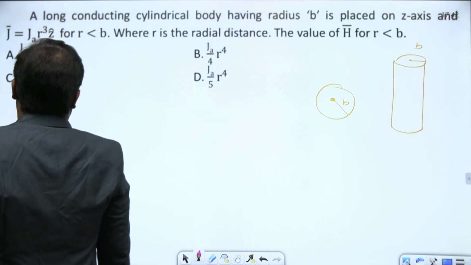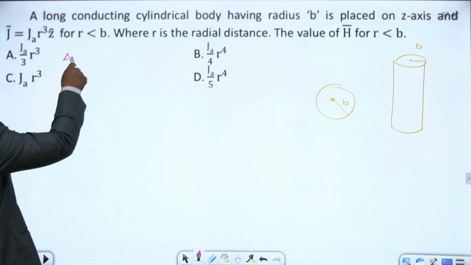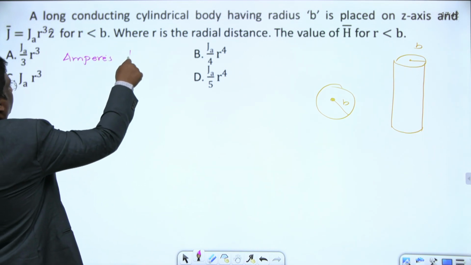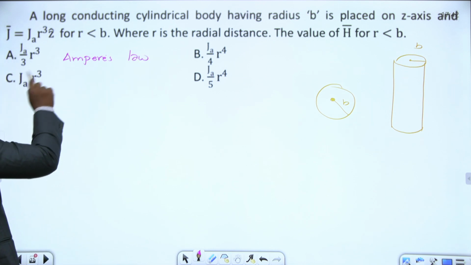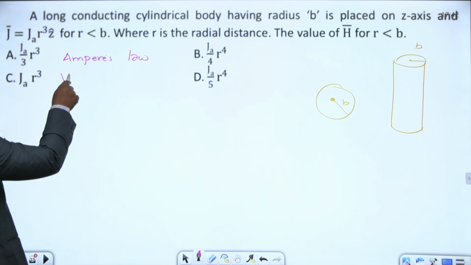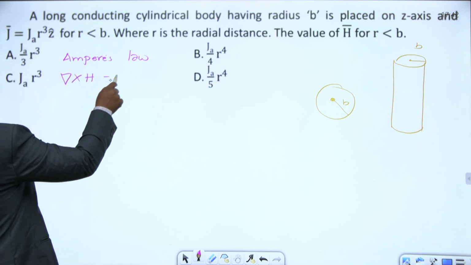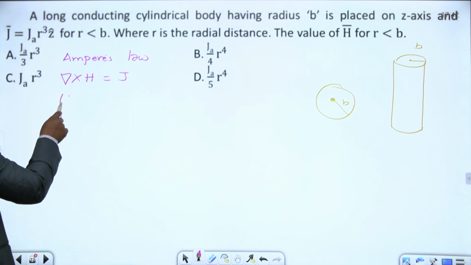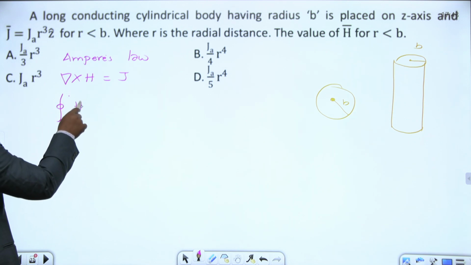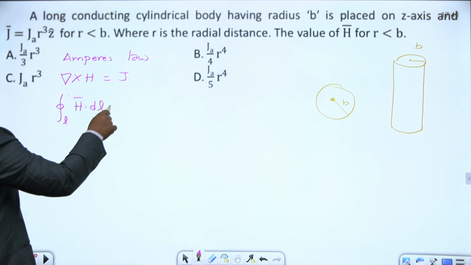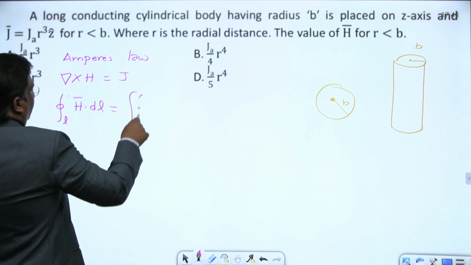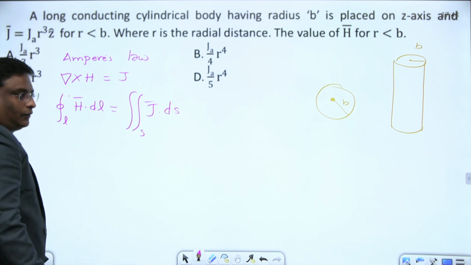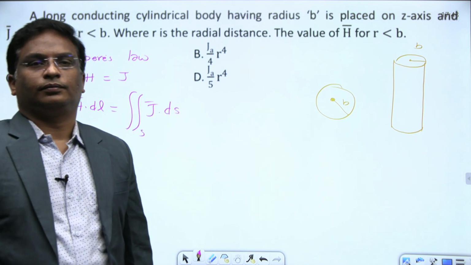What is Ampere circuital law, or Ampere's law? Del cross h equal to j, or the line integral of h bar dot dl is nothing but the surface integral of j bar dot ds.